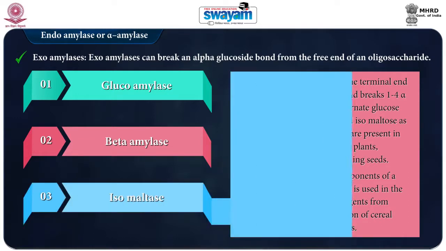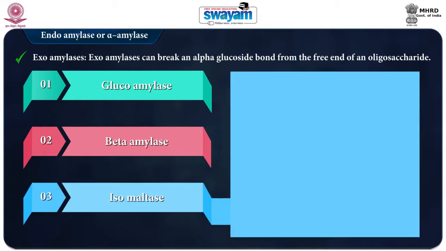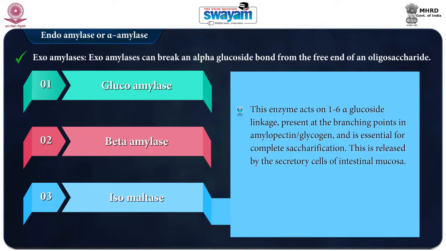Third type of enzyme is isomaltase, or it is called 1,6-alpha glucosidase. This enzyme acts on 1,6-alpha glucoside linkage which is present at the branching point in amylopectin or also in glycogen, and it is essential for complete saccharification of the starch. This is released by the secretory cells of intestinal mucosa, and it is also found in sweet potato, and it is also secreted by some of the microorganisms.